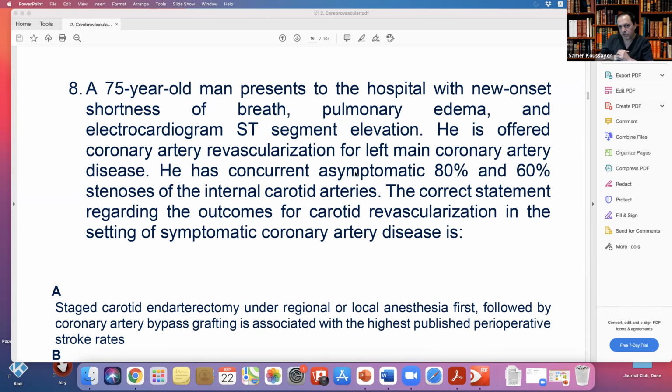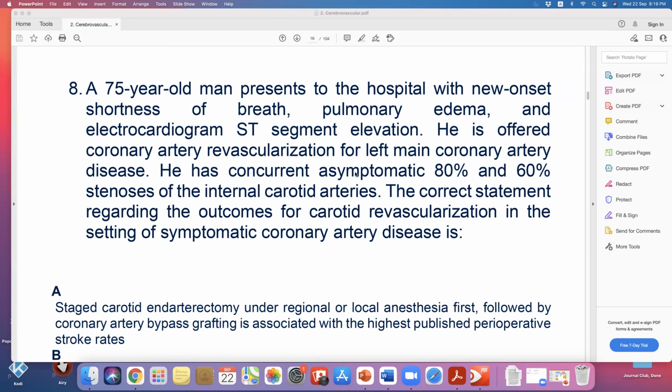Now, Samer, can I say? Yes. I think the key points in this question are two. Revascularization of the left main coronary artery, which is an urgency, and the other point is that the carotid stenosis is asymptomatic, 80%.